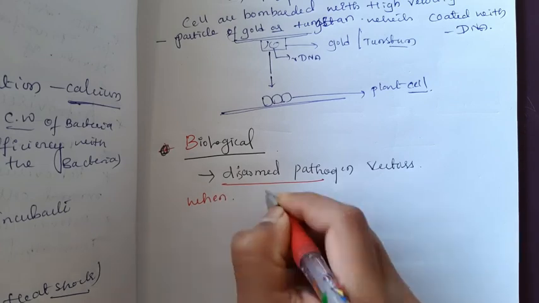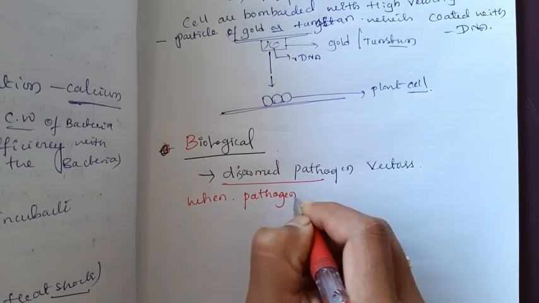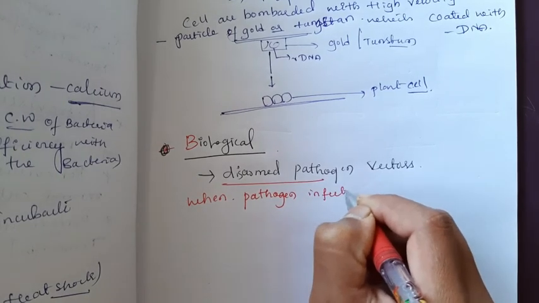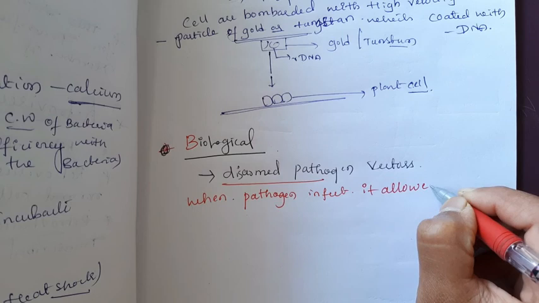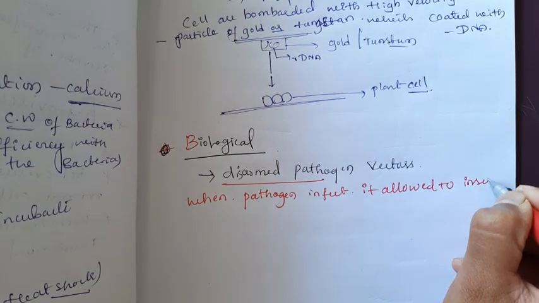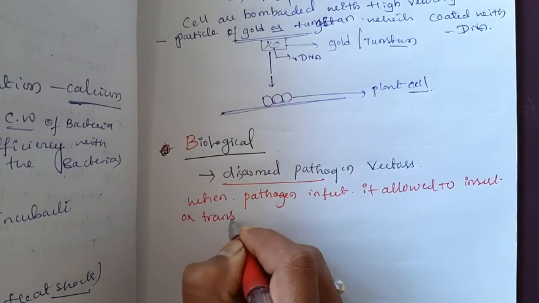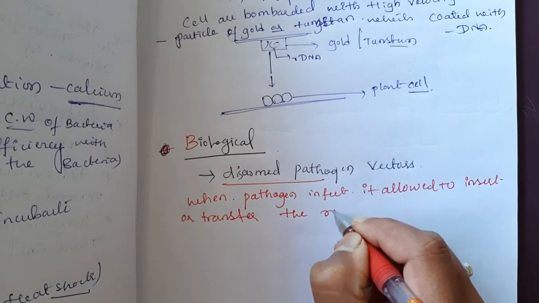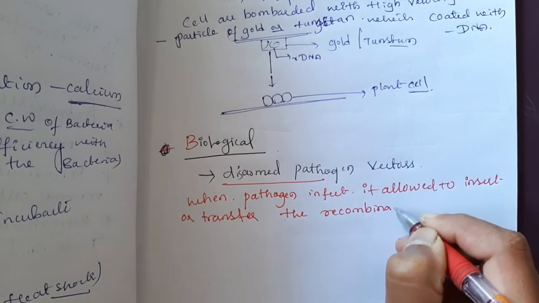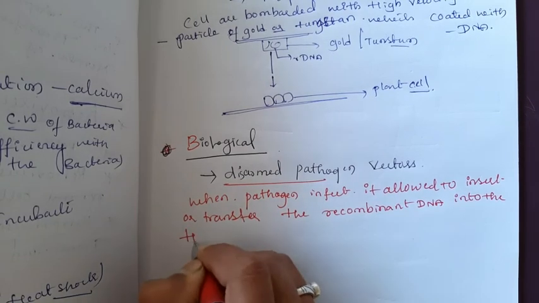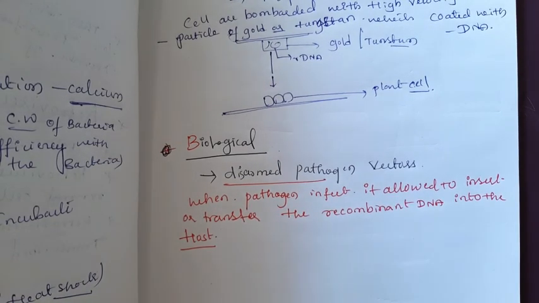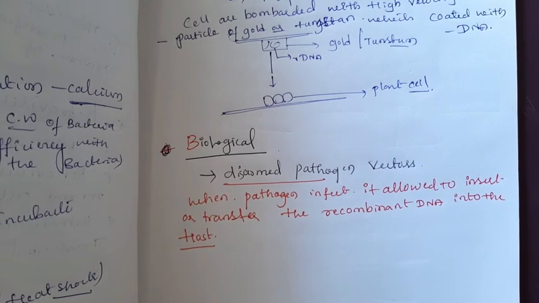When the pathogen infects, it is allowed to insert or transfer the recombinant DNA into the host, using disarmed pathogen vectors as a biological method to make the cell competent.